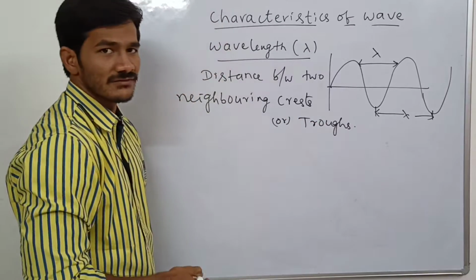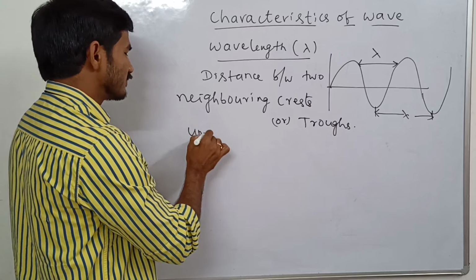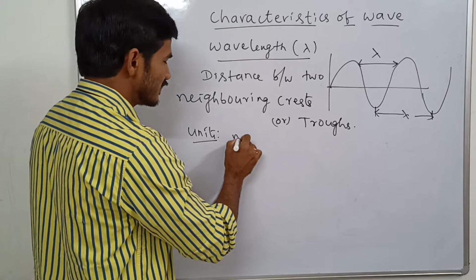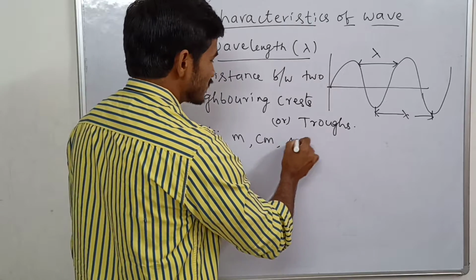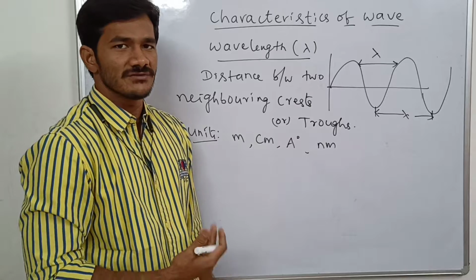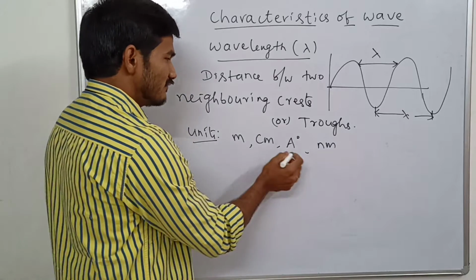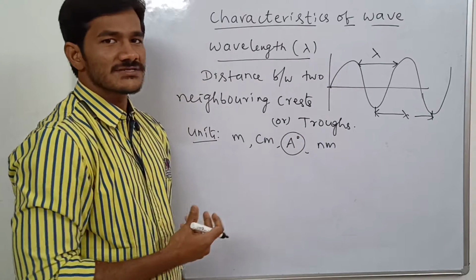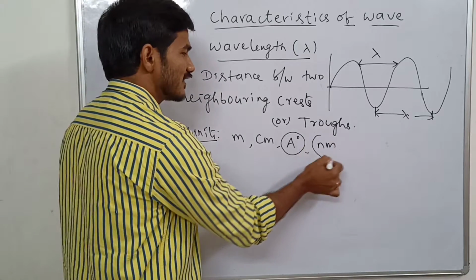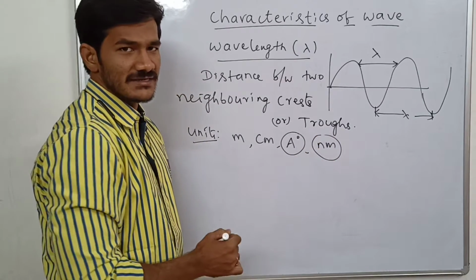It is known as wavelength. So units for the wavelength, as it is a length, it is measured in meters, centimeter, angstrom, nanometers, picometer, micrometer; we can use a number of units. Whenever you are solving numerical problems, we have to convert angstroms and nanometers into meters and centimeters.